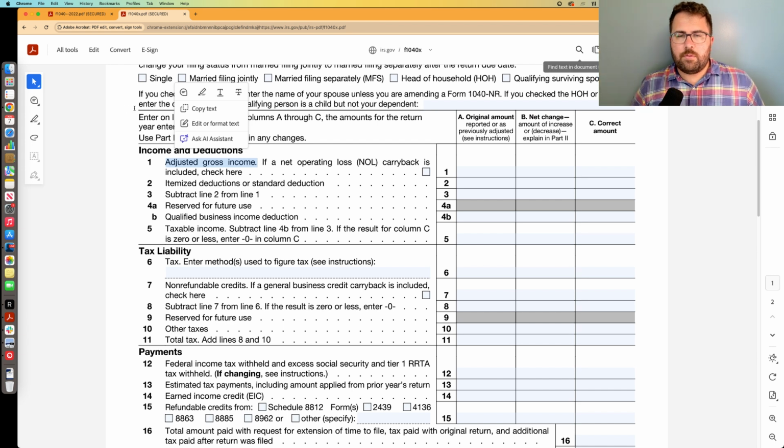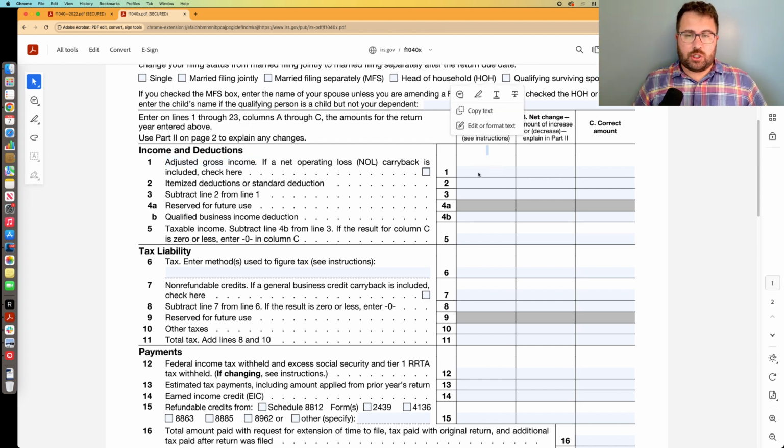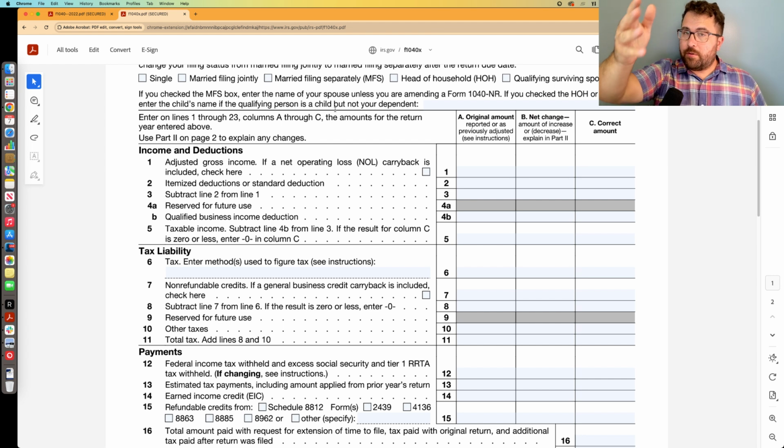And then what you do is, sequentially in the software, how this would work is you would have your original return in the tax software and then tell it, I want to file an amended return. And then these amounts in the original amount column should populate for you, just from your original return. And then after you've told your software to do an amended return, and do one for your state as well, if you are in a state with a personal income tax, any updates you make to the return in the software will then affect column B and column C.